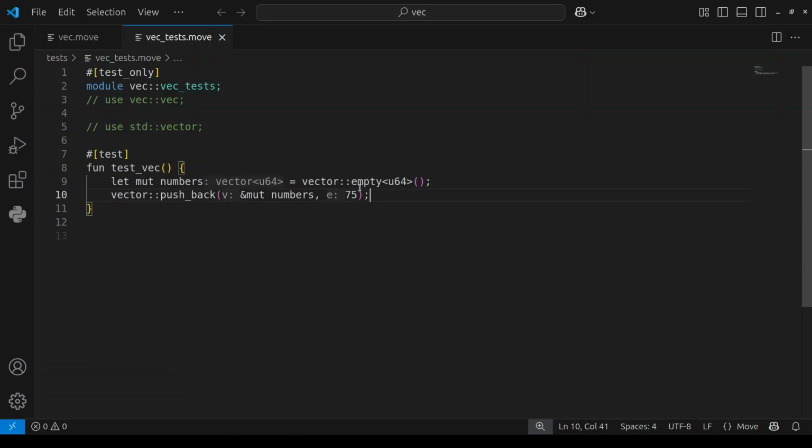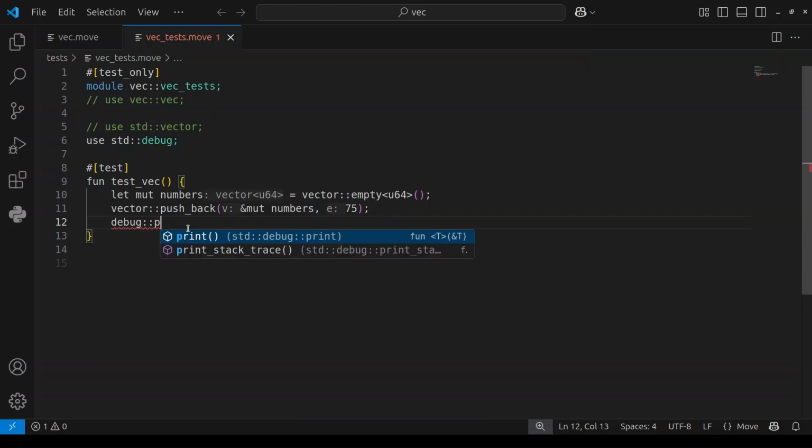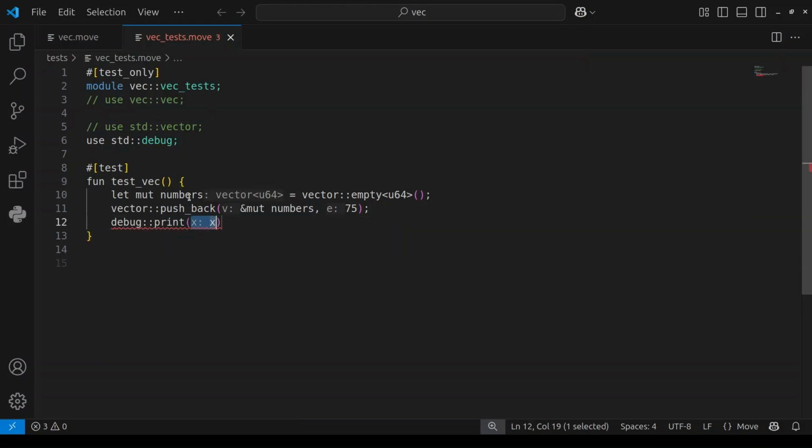So let me print out the vector. Let me get the debug. I can now say debug, then print. Then what am I going to print? I'm going to print numbers.